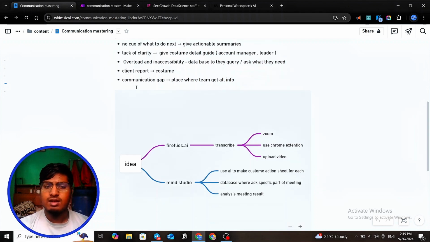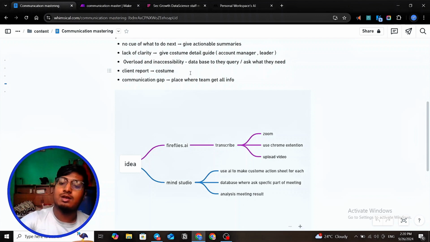Now, in an organization there are several meetings: a meeting on Friday, Monday, so there is a series of meetings, and at one point in time the team forgets what we talked about in September, or what we talked about yesterday. So we are overloaded and have no access. We have to ask the seniors what we do, but sometimes they are not free, or it's not feasible. You can't ask the CEO anytime what we talked about. This is pretty problematic. So we see how to create a meeting database where we store everything, know which meeting we talked about what, and qualify specific information if you want.